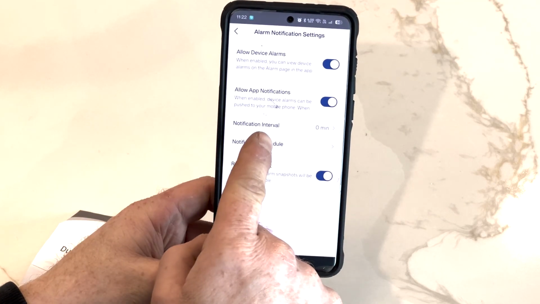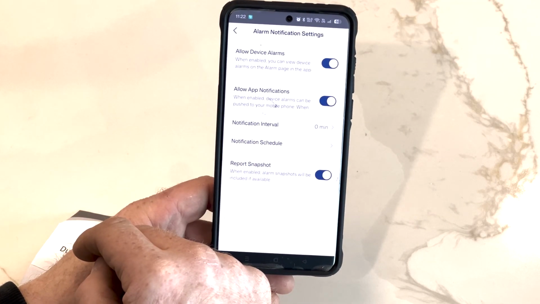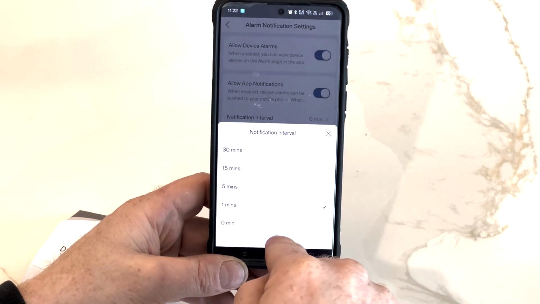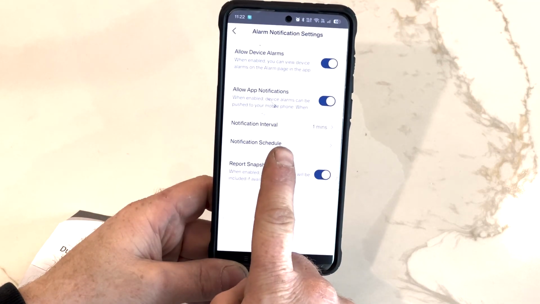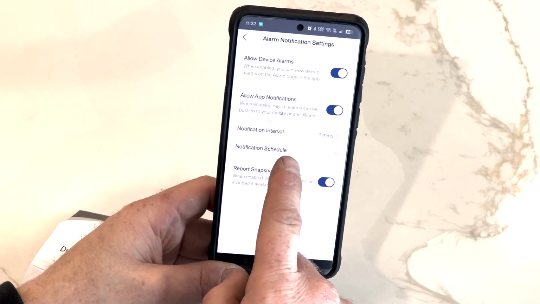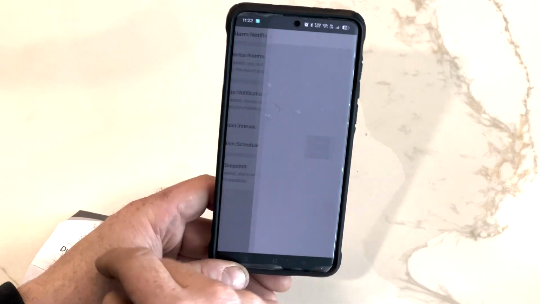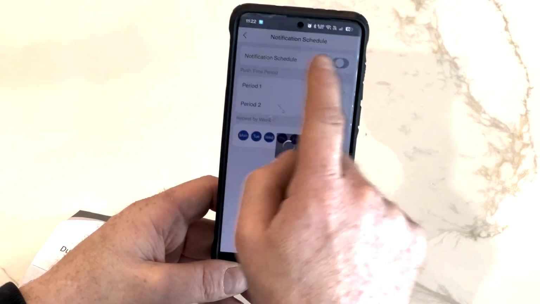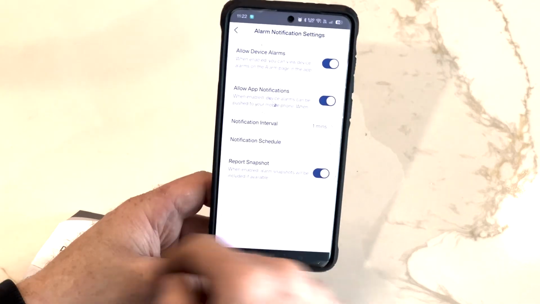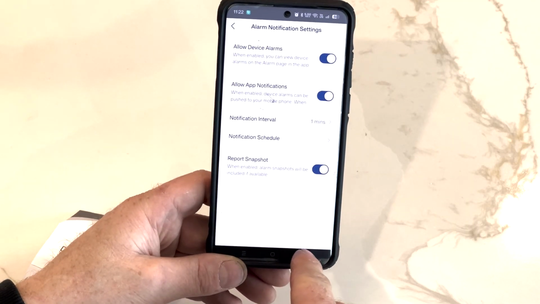Now you can pick your notification interval. If you'd like to schedule the times when you're going to receive the notifications, you can click on the notification schedule. You can enable that if you would like. Now you're going to go back.